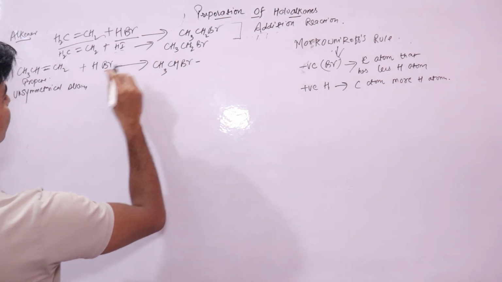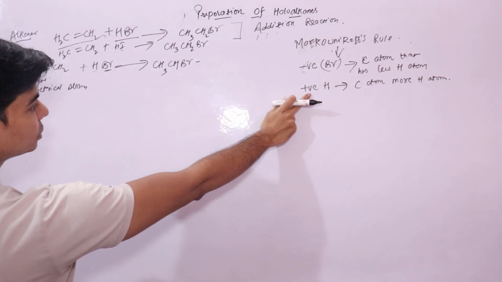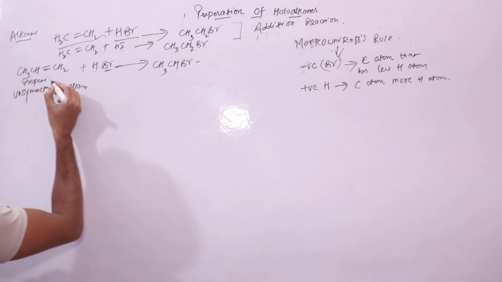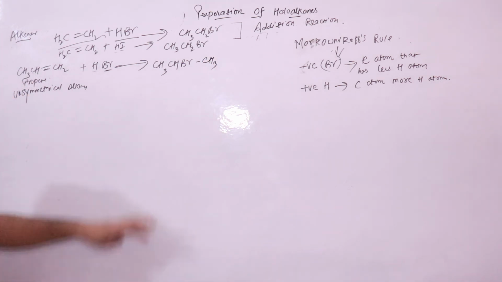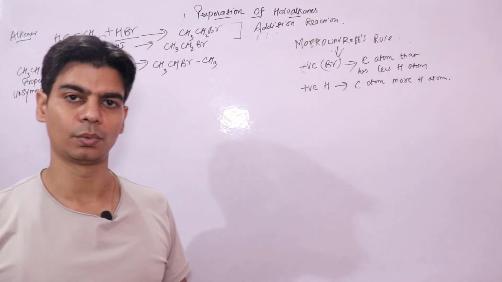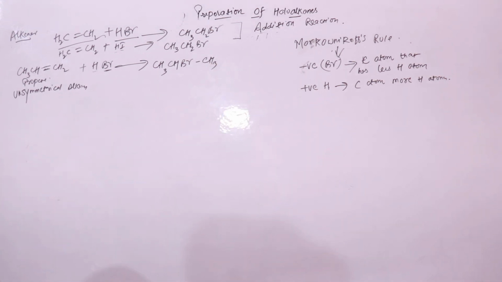Then the hydrogen atom, the positive part, will go to the carbon atom that has more number of hydrogen atoms. That means this. This is your product as per Markovnikov's rule. I hope this is clear.